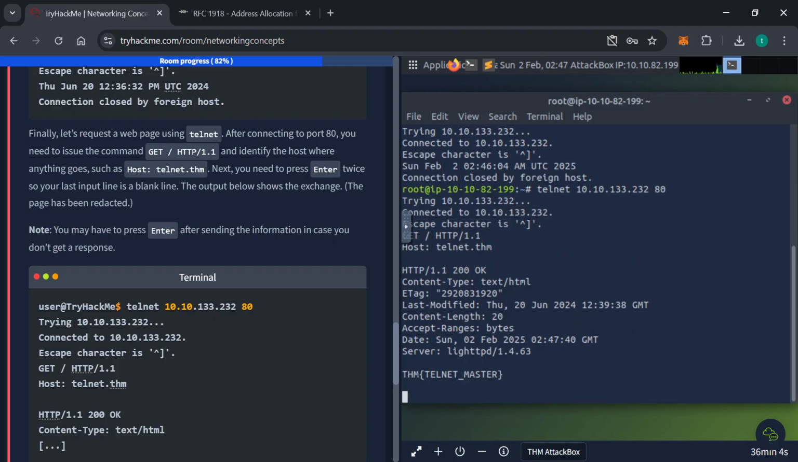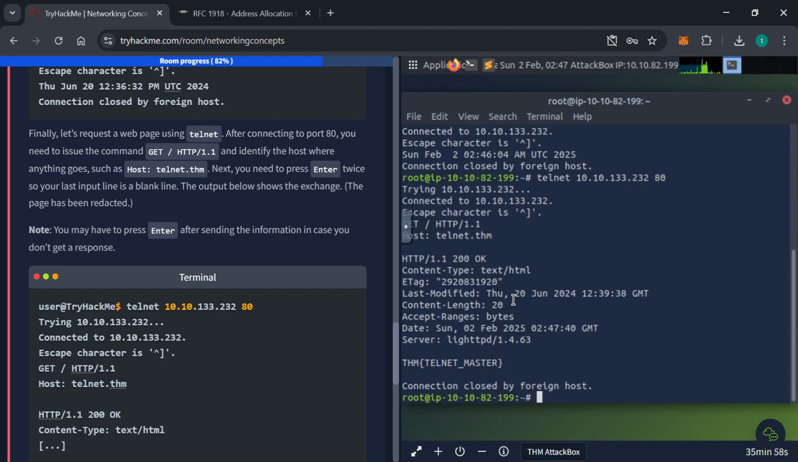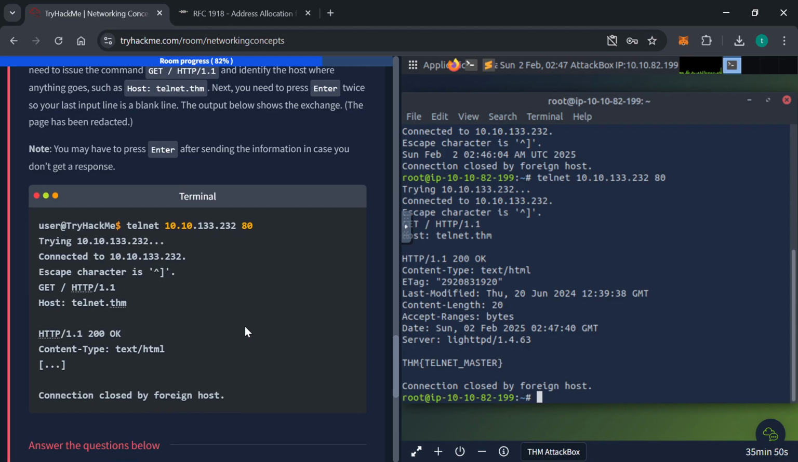We are good. So we have our response. We have the 200 OK. Last time it was modified was June 20, 2024. And we have our flag also.